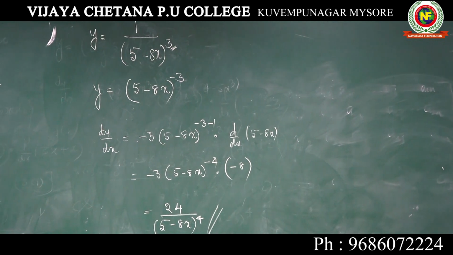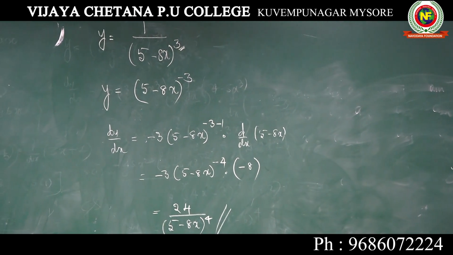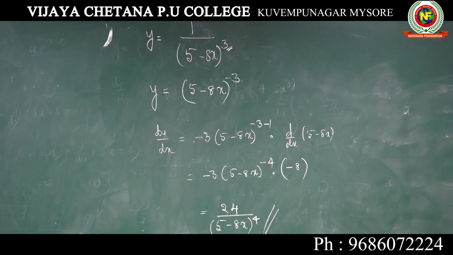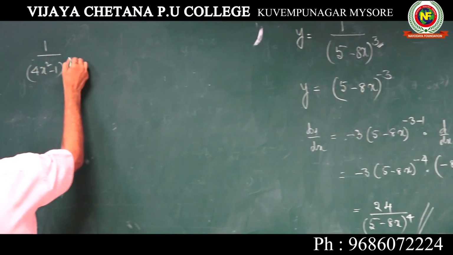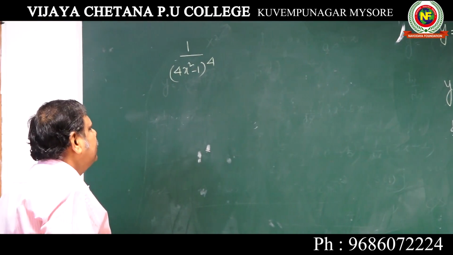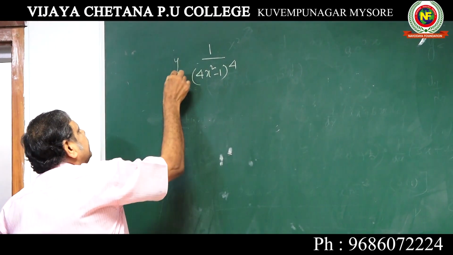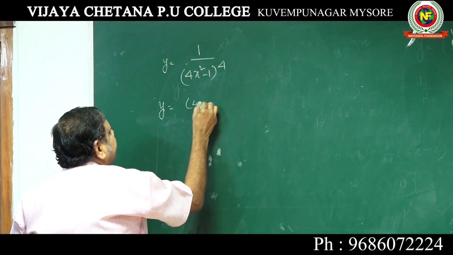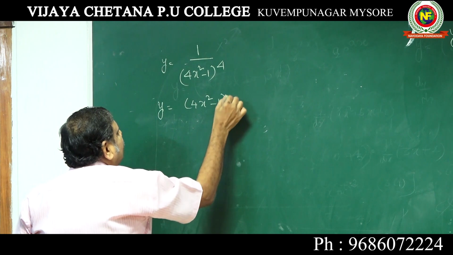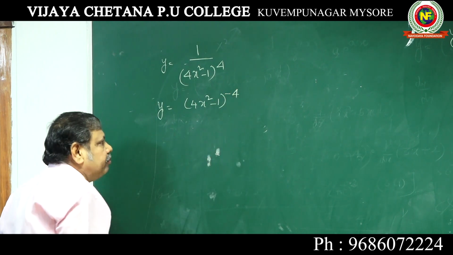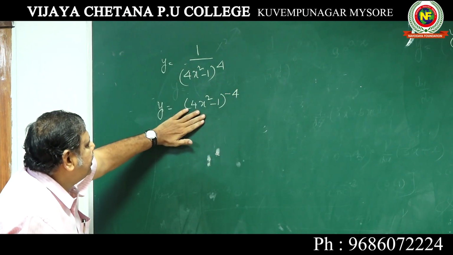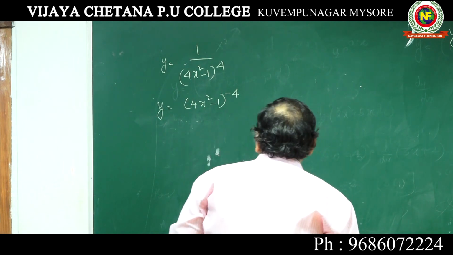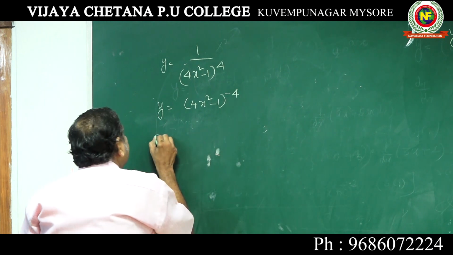Yes, we shall take one more problem of that type. 1 over 4x square minus 1 whole to the power of 4. You take it as y. Shift it up: 4x square minus 1 whole to the power of minus 4. Now it is dy by dx.